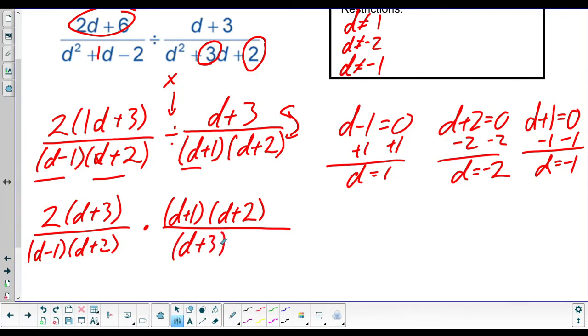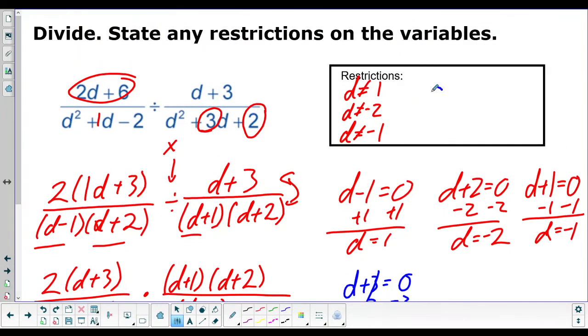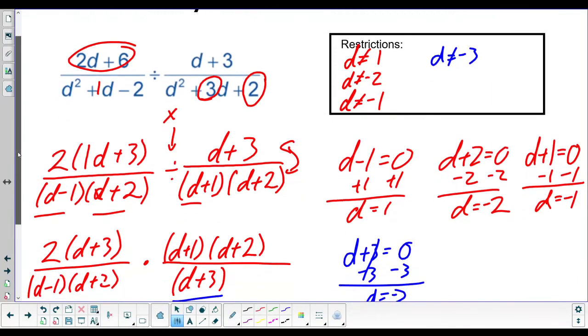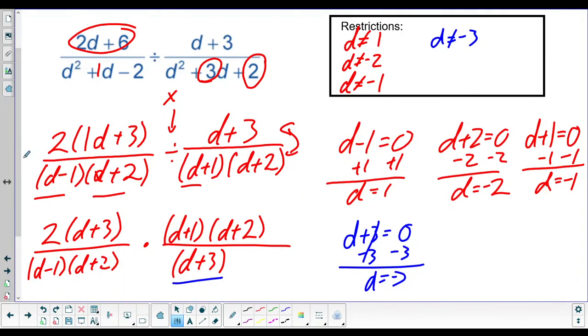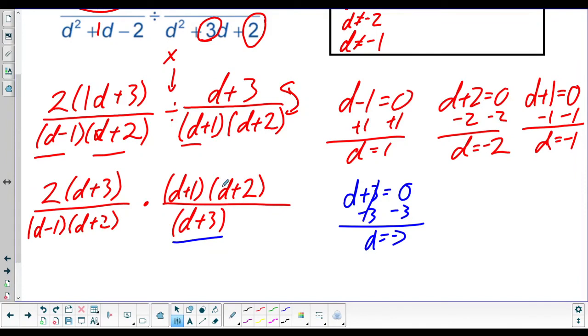All right. We need to go check our restrictions again because now we have a new denominator, so we get a new restriction. After the flipping, you have to check and see if you get any new terms on the bottom that might give us new restrictions. So we do d plus 3 equals 0, subtract 3, and d equals negative 3. That's our new restriction after doing the flipping of the fraction. All right. We have all of our restrictions. We have our division flipped and turned to multiplying.